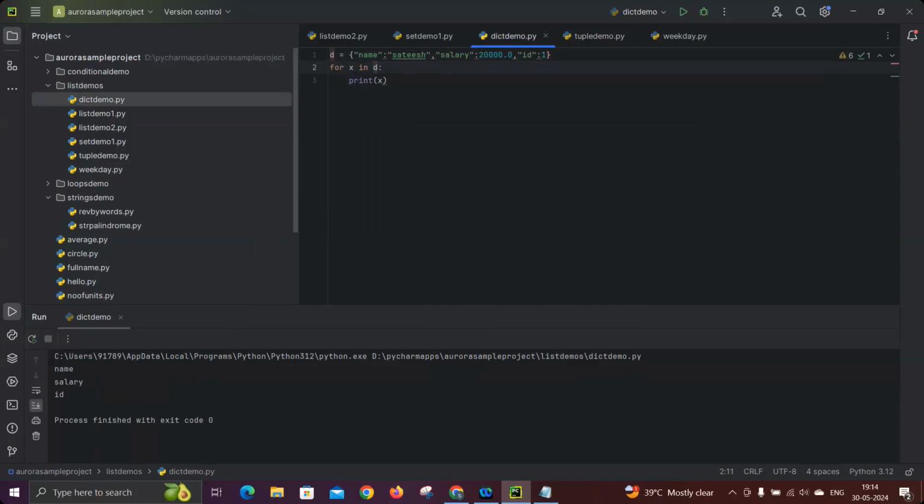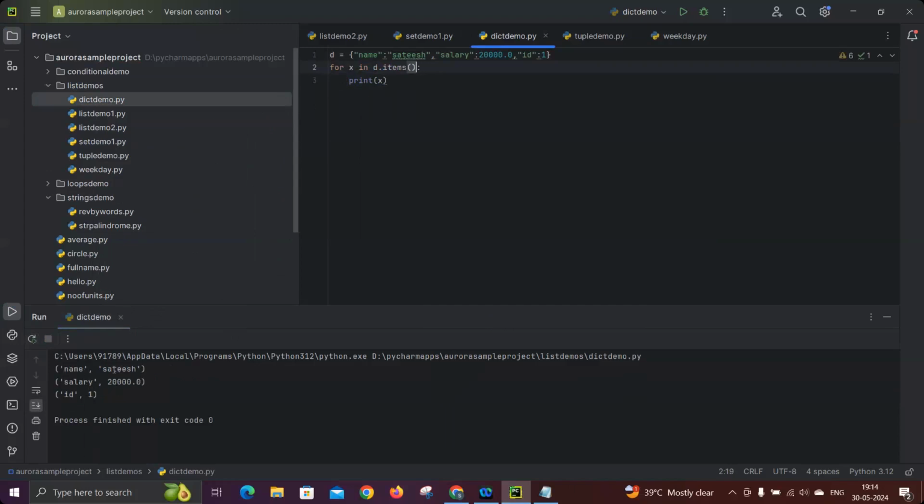Now if I'm using D dot values, you will get all the values from the dictionary. That is Satish, 20,001. See the output. And if I'm giving keys instead of values, there is a keys method also. We'll also get the keys only, so there is no difference: name, salary, ID. And if I'm using items here, item is, as I mentioned, both the combination of key and value. So both together you will get in the output. Now you see name Satish, salary 20,000, ID 1.